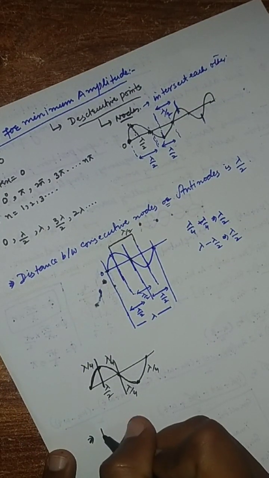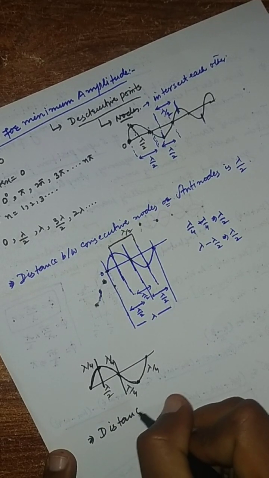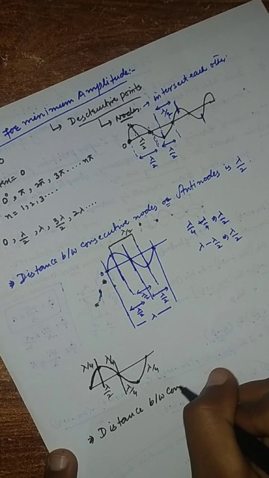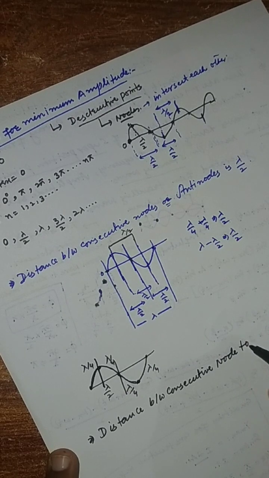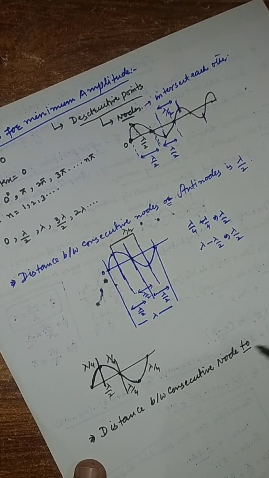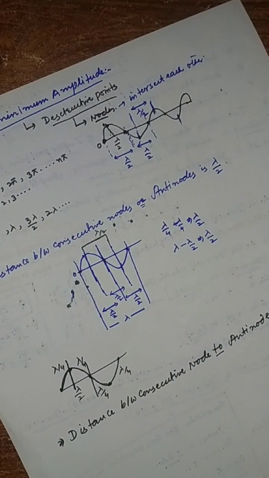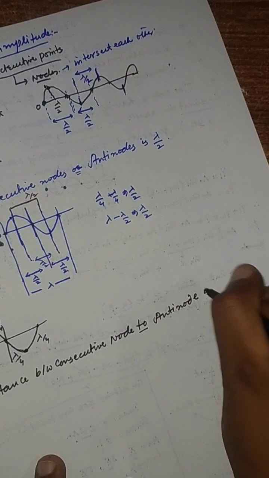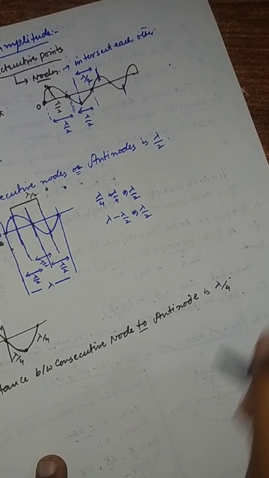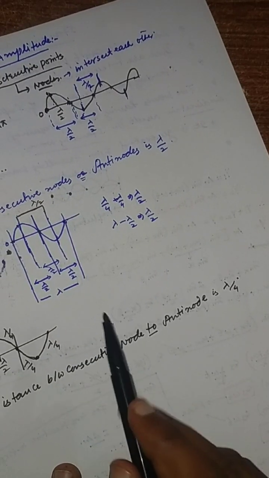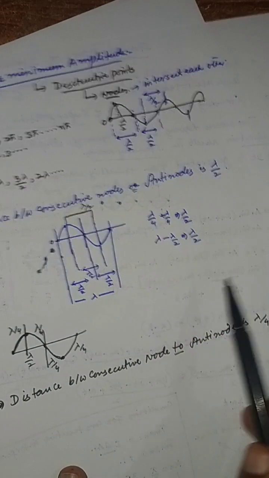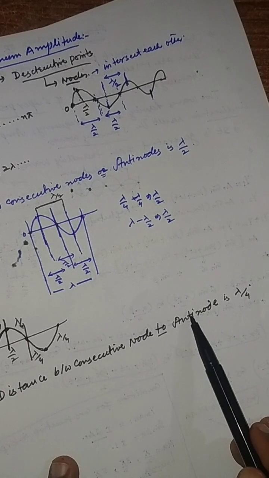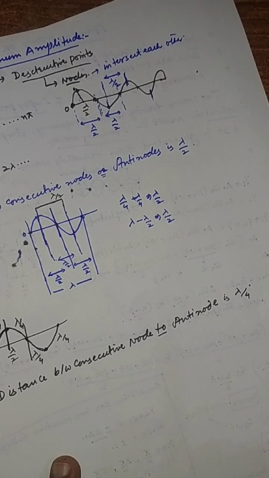So the distance between consecutive node and antinode is lambda by 4. Okay, the distance between consecutive nodes or consecutive antinodes is lambda by 2, and the distance between a node and an antinode, consecutive, is lambda by 4.